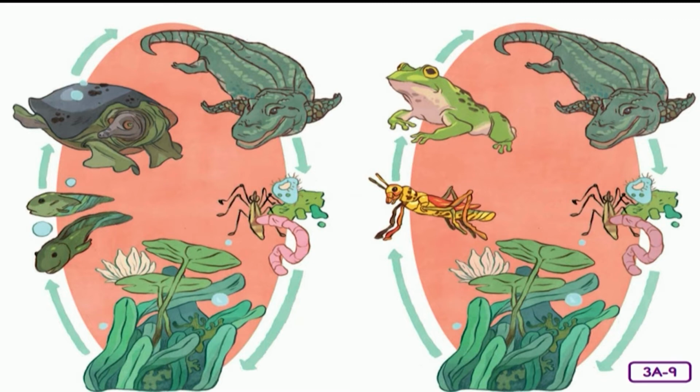Or maybe the grasshopper eats the plants. Next, the frog eats the grasshoppers. Then the alligator eats the frog. Finally, decomposers break down the alligator, returning nutrients to the soil for new producers.